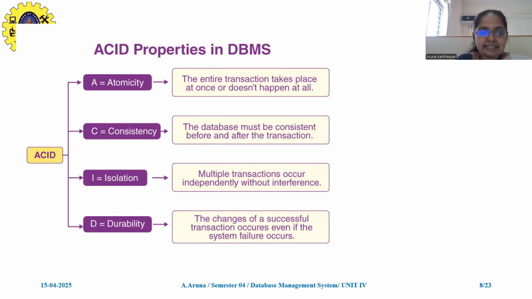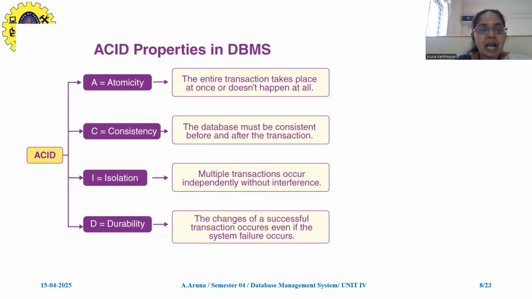The second one is consistency. Consistency is nothing but the transaction updation in your database. If you are doing any transaction, before and after it, the database must be updated correctly in your account. Only then can we say it is consistent. Always your data items must be consistent. Your database must be consistent.